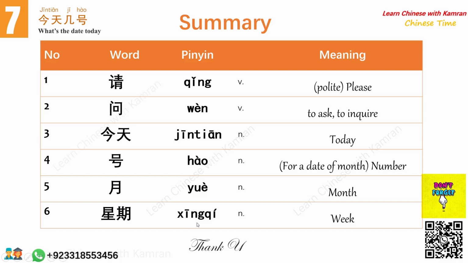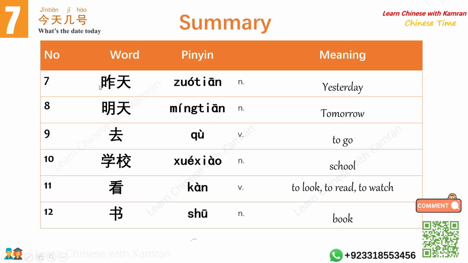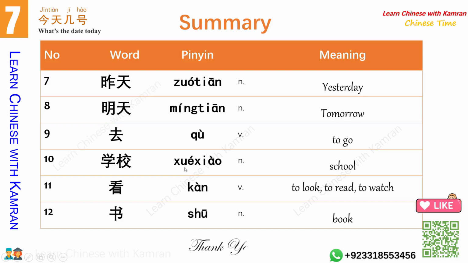星期 is week. And after that we learned how to say yesterday. It is 昨天. And tomorrow it is 明天. 去 is to go. And 学校 is school. So there are multiple types of schools, like university, middle school, high school.